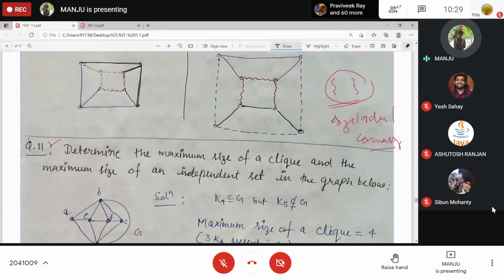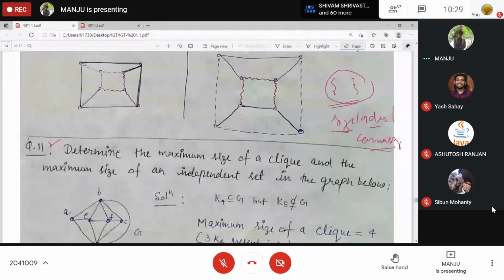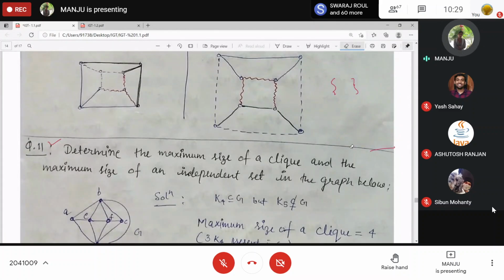But for a graph, size is the number of edges and order is the number of vertices. Clear? For a set, everything is the same, but for a graph these are different. Now you tell me about question number 11. Determine the maximum size of a clique. What do you understand by clique over here? Clique I defined on the second day.